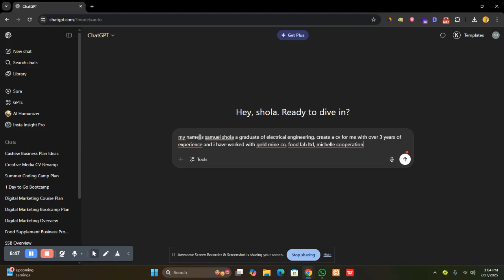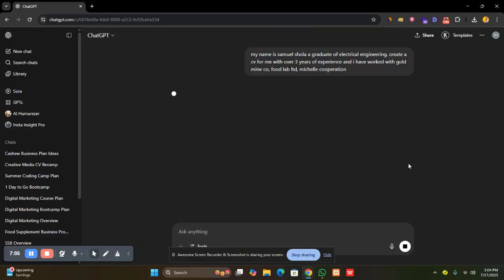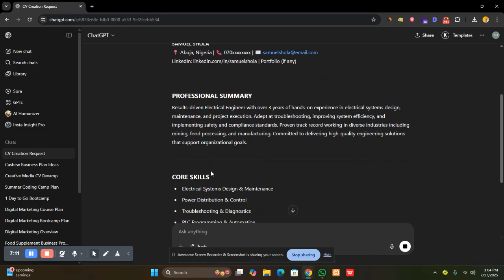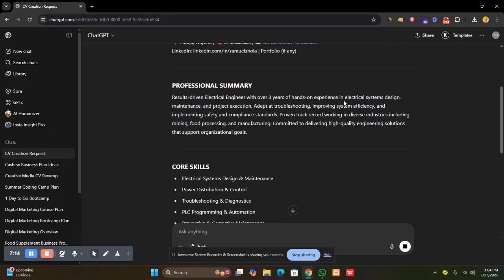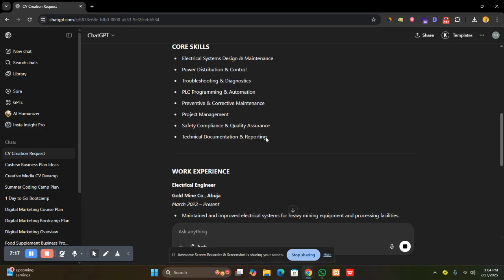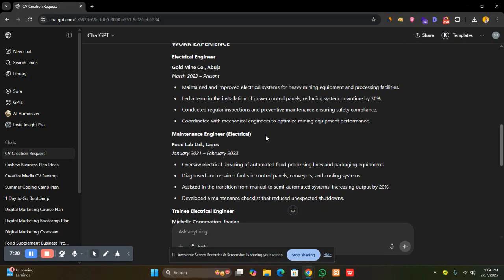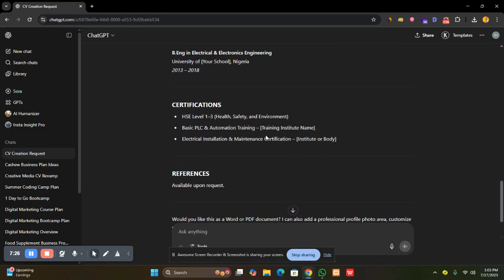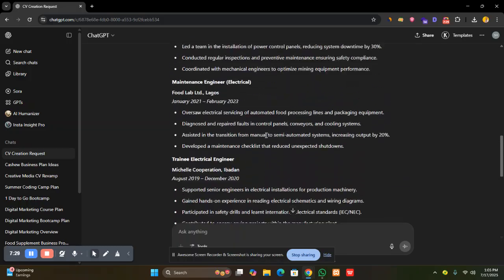So this AI will now generate a full CV for me. I can tell the AI the format I want. I can say I want German format, I can say I want US format, I can say I want any other format, and it's going to generate it for me. So if I just press enter, you see it generating the CV for me. Result-driven electrical engineer with over 3 years of hands-on experience. Core skills, you see, listed everything. Work experience: Gold Mine, Food Lab, trainee electrical engineer. Look at certifications, references and all. It has generated a full CV for me.